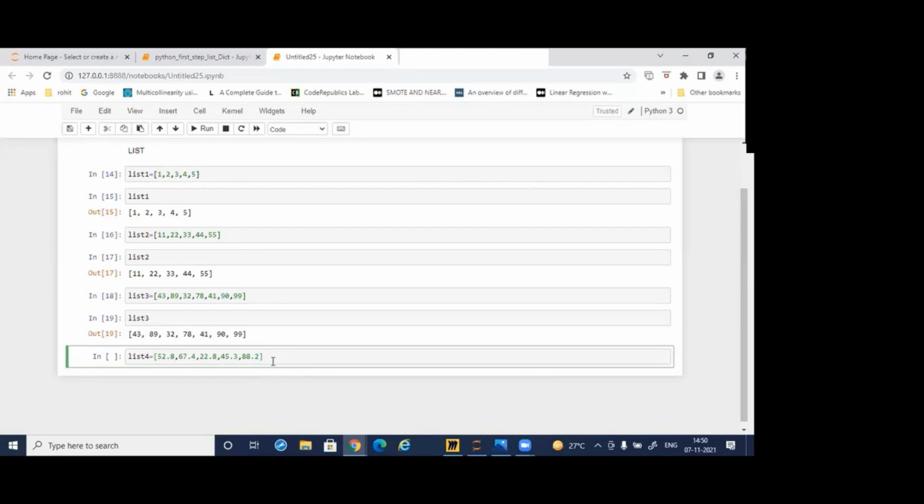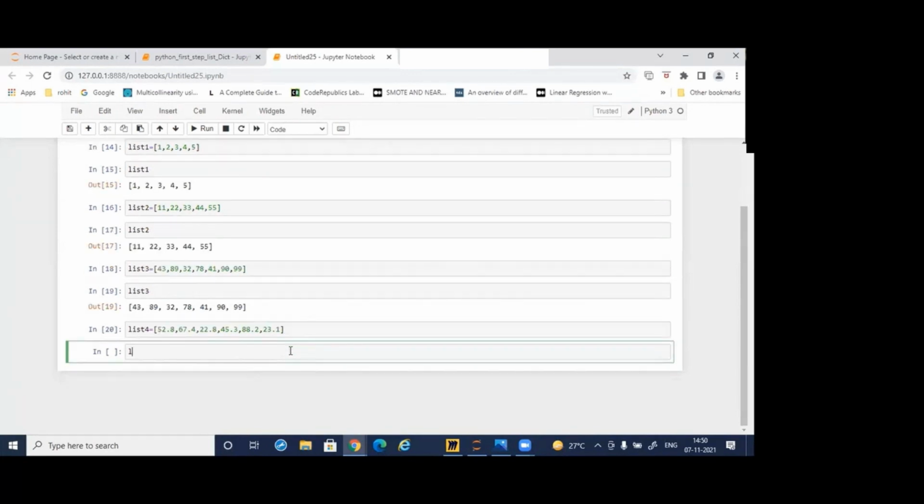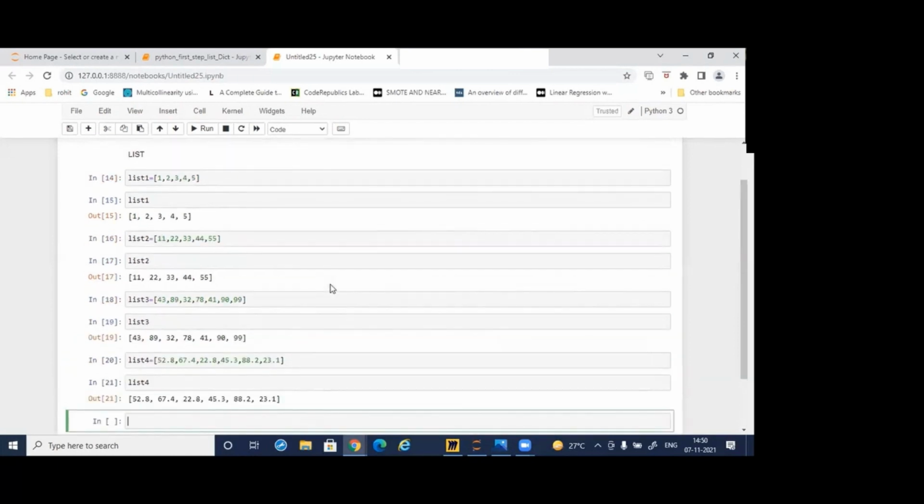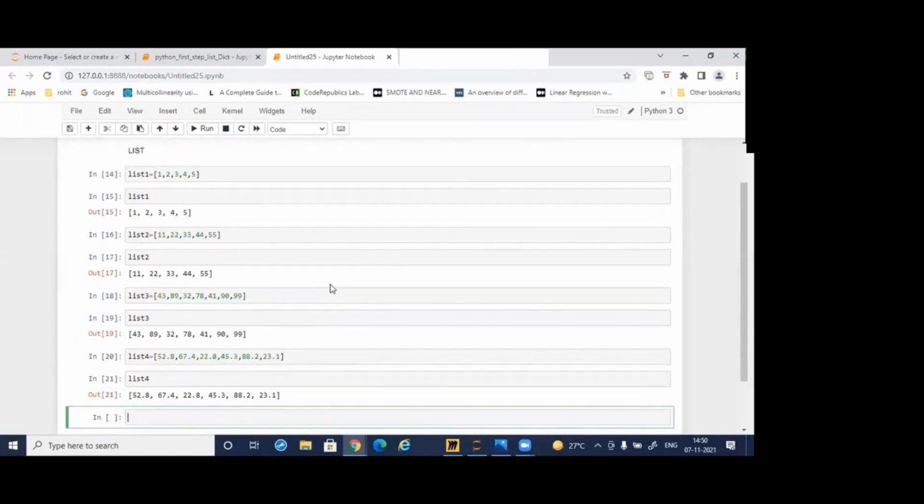You can extend it with more also, not only up to this. You can write 23.1, and more also you can put here. As many values as you like you can put in the list. So these are the basic lists, very simple lists.